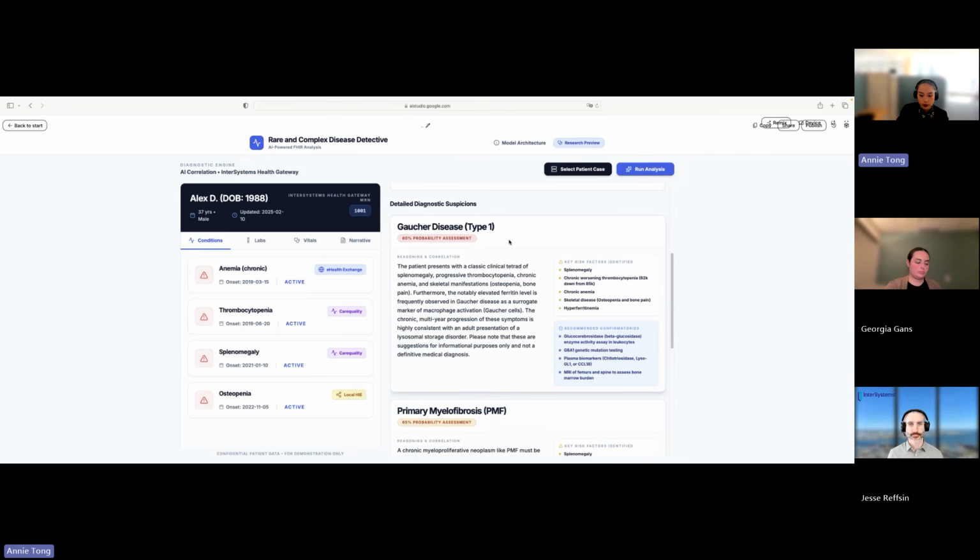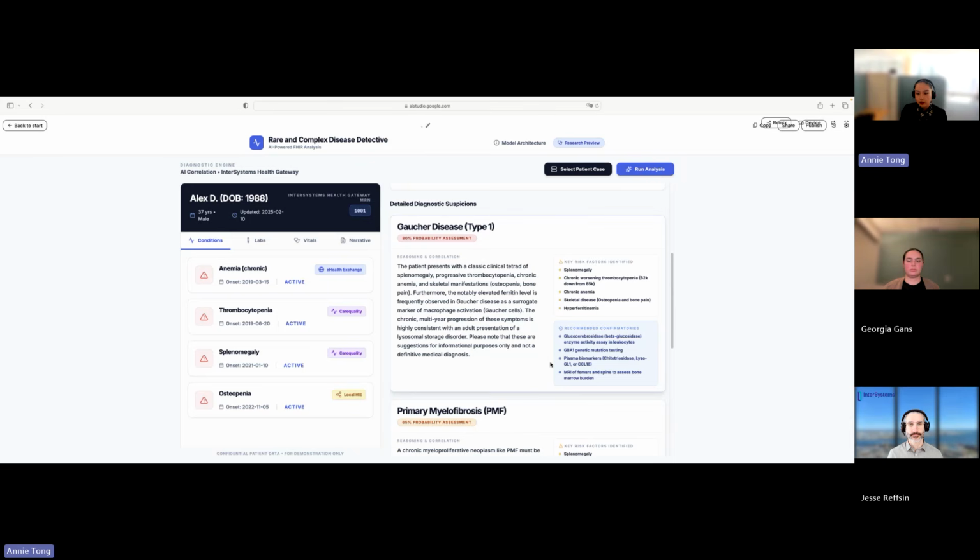So we can see the LLM thinks it's most likely to be Gaucher disease, which is a rare inherited condition where fat slowly builds up in your body. And this is causing years of fatigue, anemia, and organ enlargement. It's often missed because each symptom looks common on its own and no one ever sees the full picture at once. So seeing this explanation alongside the record that includes outside data from multiple national networks immediately makes sense. But what matters the most to me is what the system doesn't do.